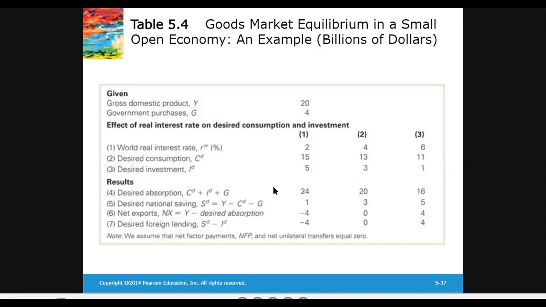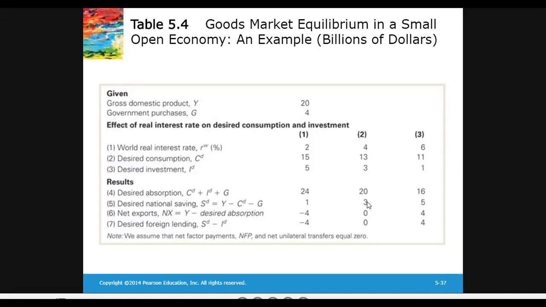But if you find out the desired saving, it would be Y minus CD minus G. Y is 20, CD is 13 at an interest rate of 4%, and G is 4. So 13 plus 4, 17. 20 minus 17 is 3. So desired saving is 3. And you can see that at a world real interest rate of 4%, desired national saving is equal to desired investment.